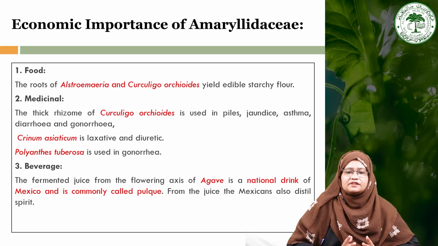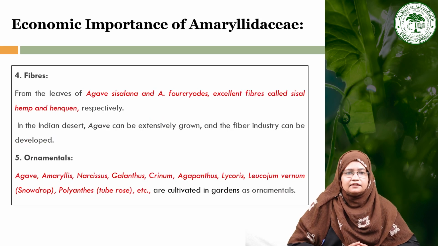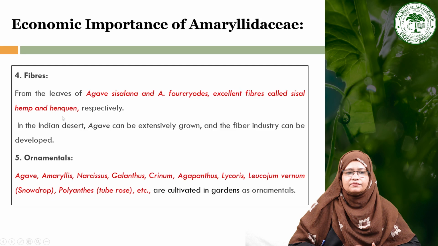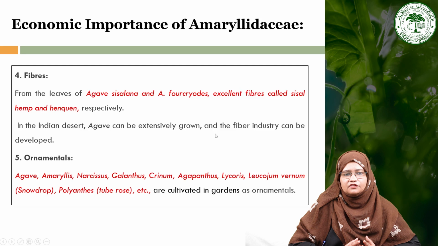From the juice of this plant there is also a preparation of distilled spirit, and this family also yields many fibers, like Agave sisalana and Agave furcroydes, which yield excellent fibers called sisal hemp and henequen respectively. And then the Indian desert agave can also be extensively grown for the fiber industry and can be developed from it.